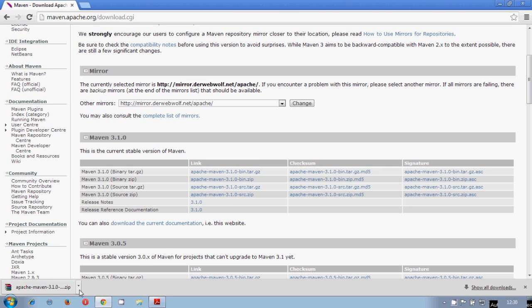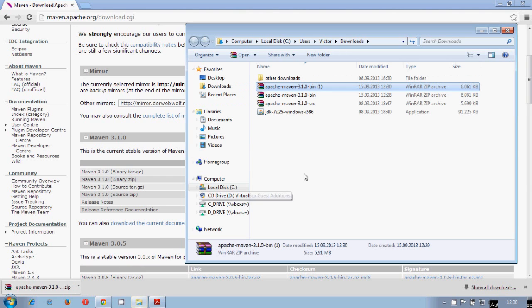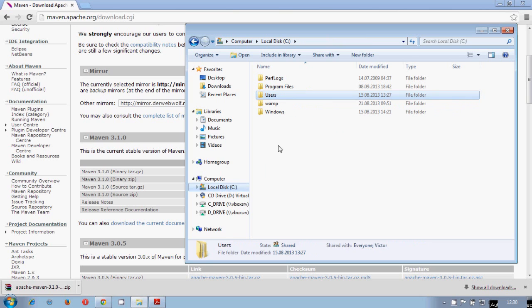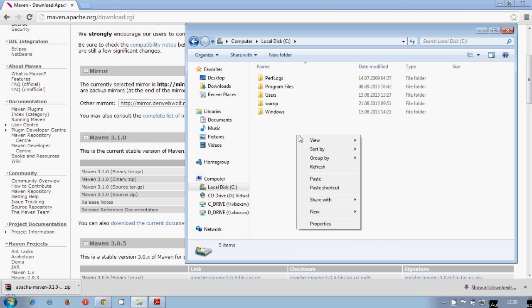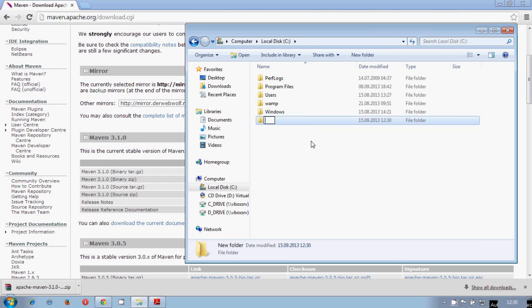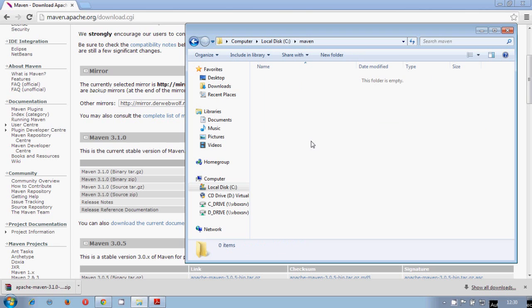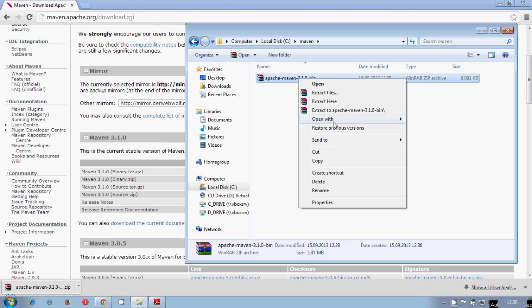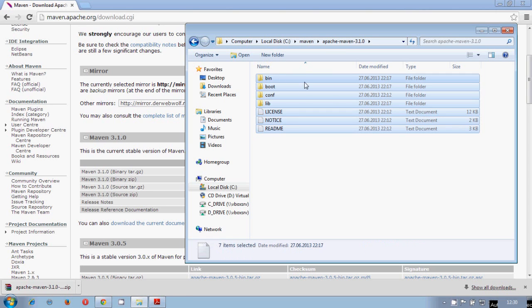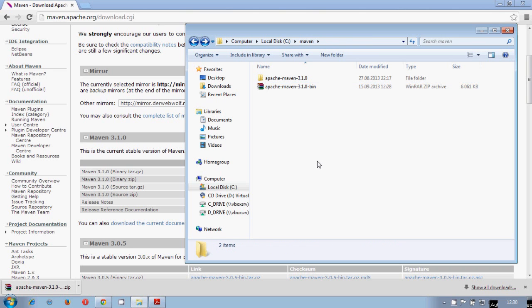Once the download is ready, we need to show the folder sources, and copy this Maven downloaded from here and put it in our local drive. We will create for that a folder called Maven. Just like that, and we will copy the source here, and we will extract it. So this is our Maven home. This is what we need exactly.